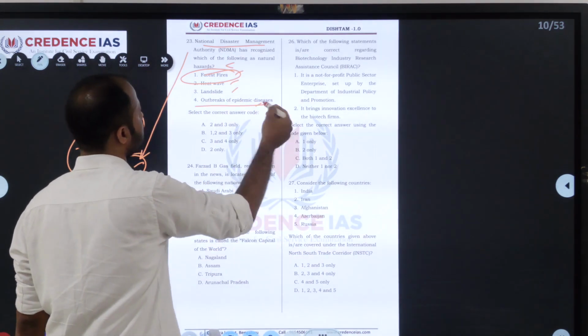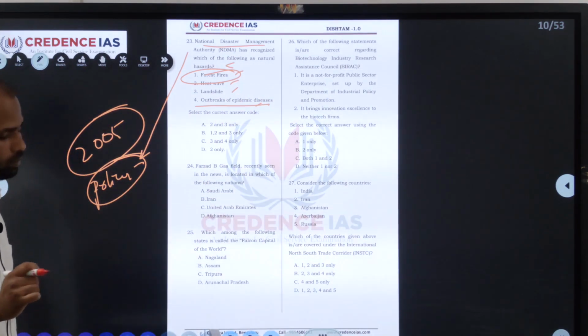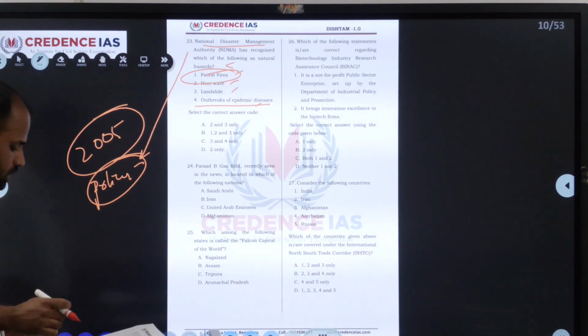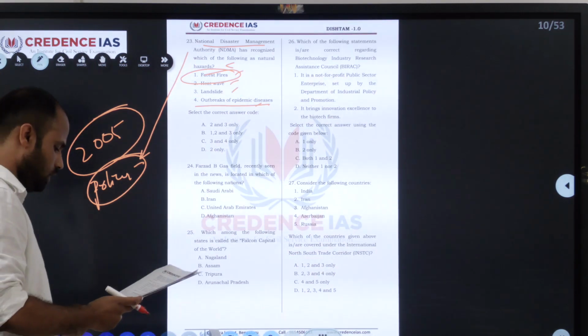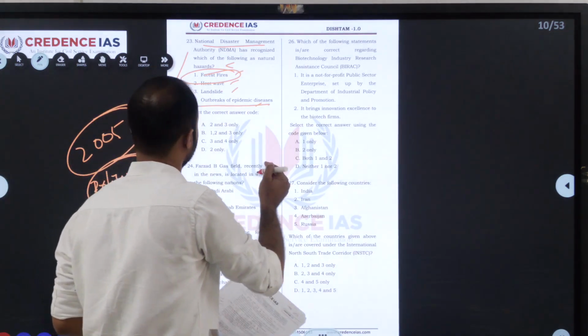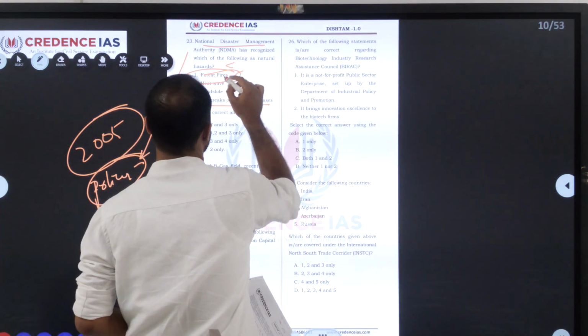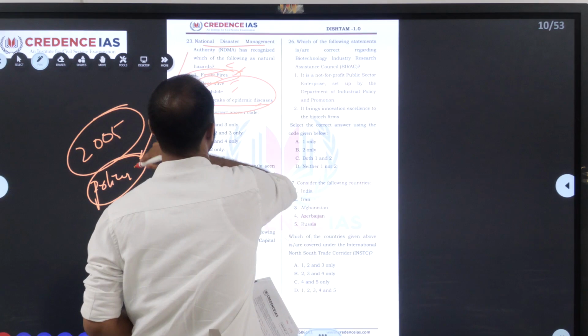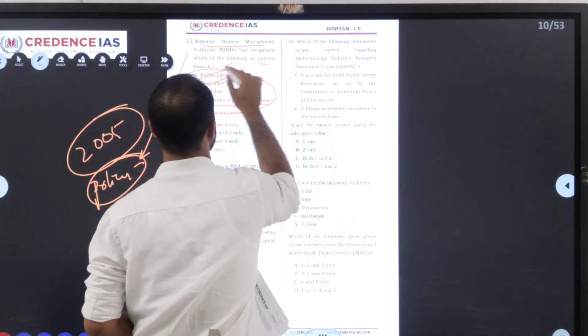And under this, outbreak of epidemic disease is considered as a biological disaster. So except forest fire, all these are covered under the National Disaster Management Authority's natural hazards.